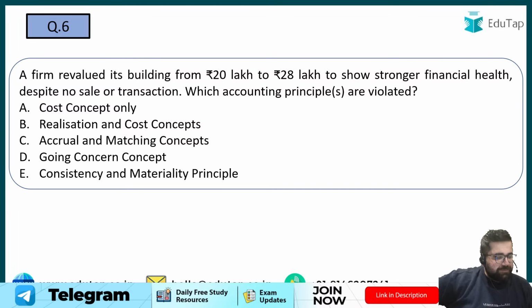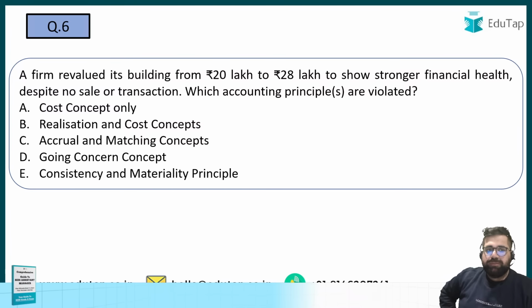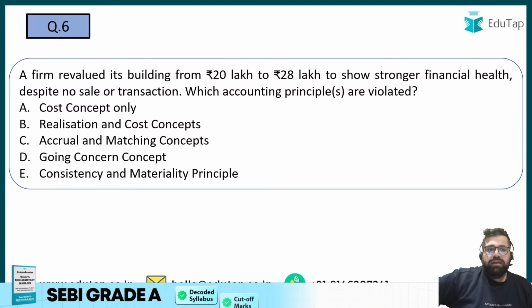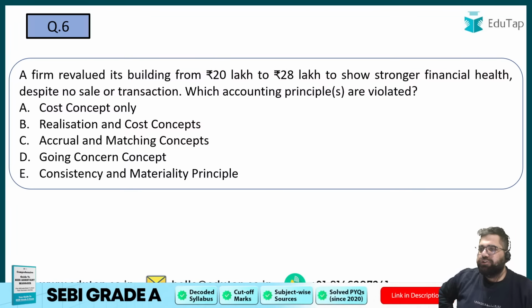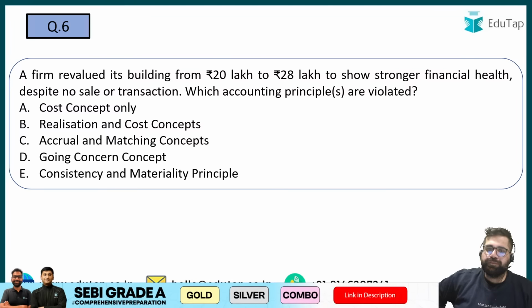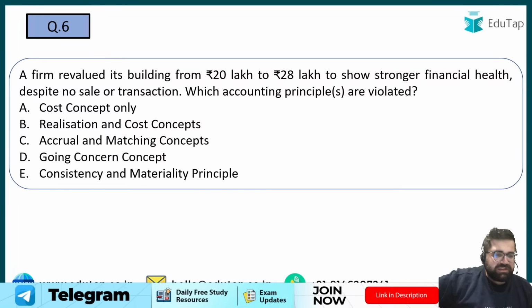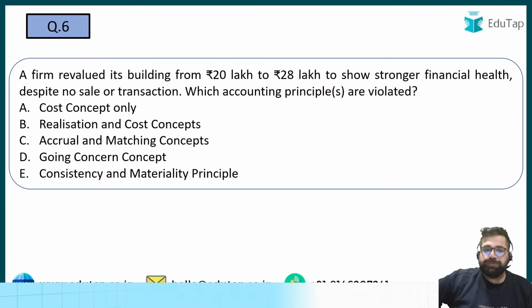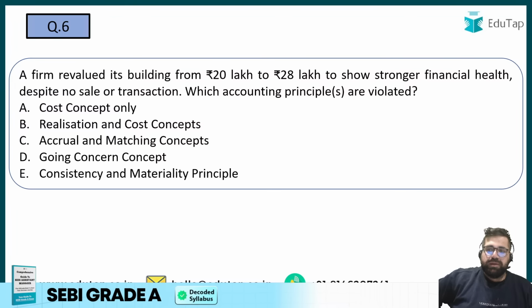Now moving to question number 6. Question number 6 says what? A firm revalued its building from 20 to 28 lakhs to show stronger financial health despite no sale or transaction. Which accounting principles are violated? The question is straightforward.